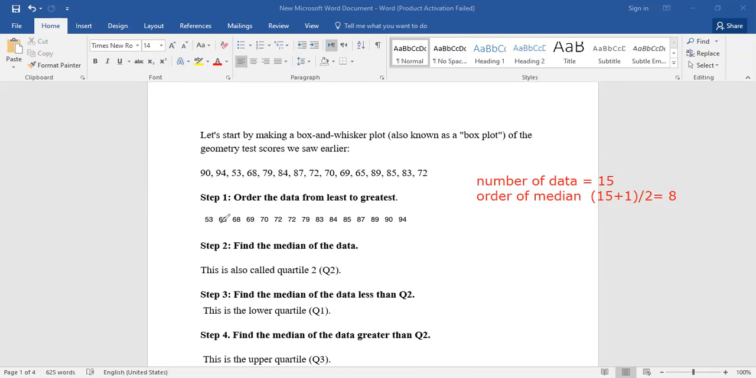Then 1, 2, 3, 4, 5, 6, 7, 8. So it will be 79.